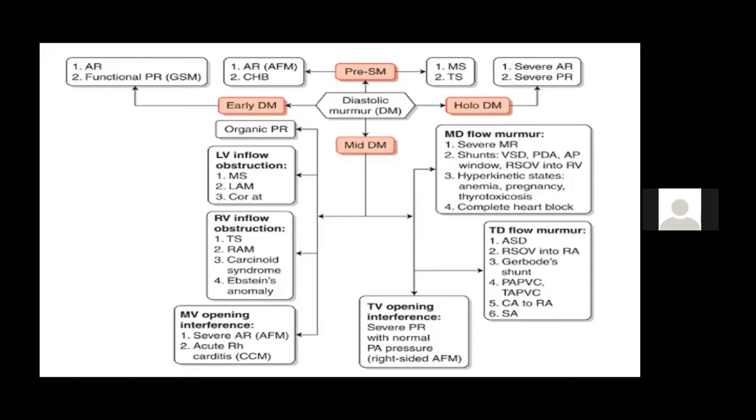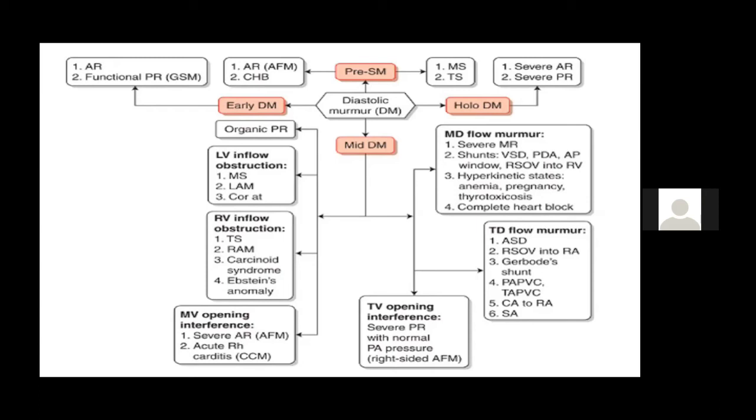And then we have AR, aortic regurgitation, and acute rheumatic carditis. In AR, what happens is all the aortic blood comes back to the LV. There is a reflux of the blood, and this causes the Austin Flint murmur. Why is the Austin Flint murmur happening? A high-velocity jet of blood is coming to the LV, and it is hitting the anterior mitral leaflet. So that produces a functional MS, an obstruction of the valve. The hitting of the valve produces a functional MS, and that is why you get an Austin Flint murmur, which is a mid diastolic murmur.